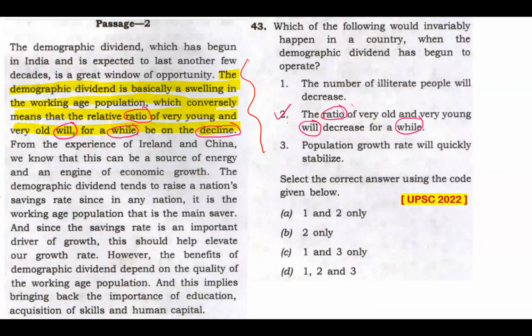Statement 3 can't be taken because this passage never mentions population growth as such. And population growth rate will quickly stabilize. That's never mentioned here. Of course, this passage is talking about some benefits. The benefits of demographic dividend depend on the quality of working age population. So those things are mentioned here. And working age population is mentioned, but that doesn't mean that the passage is talking about population growth. So this is totally outside context. So 3 is not taken for the right reasons.